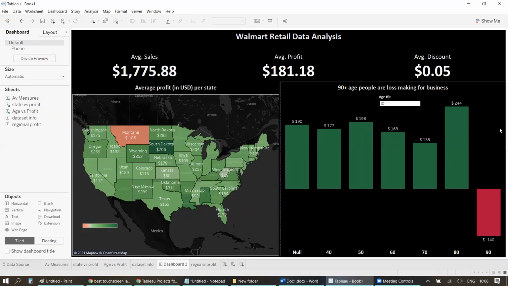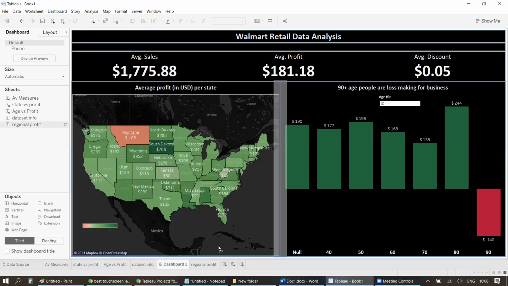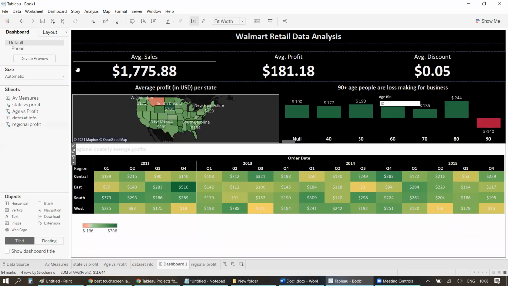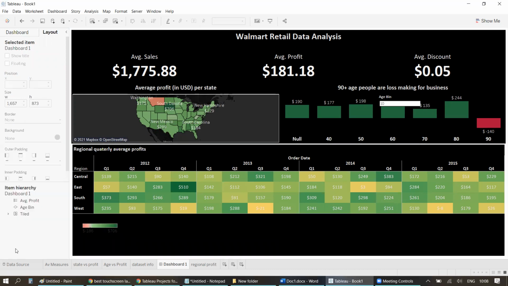Looks good. And then at last, we have to use this regional profit. So use over here, right? Regional profit was not in black. Yeah, it was black, right? So it's not showing you, but no problem. You can always do that.